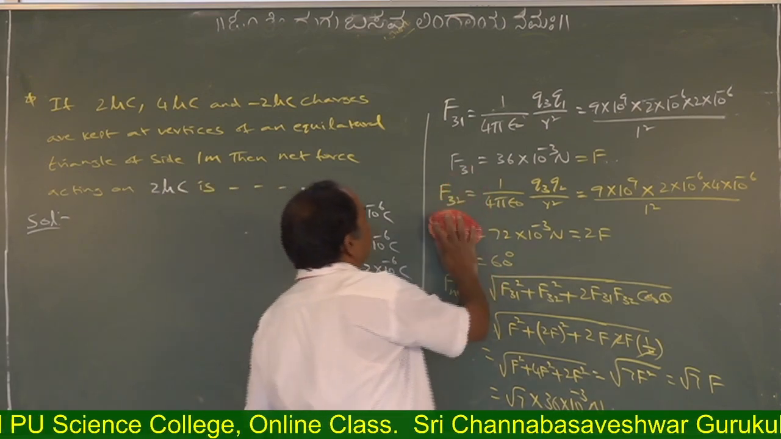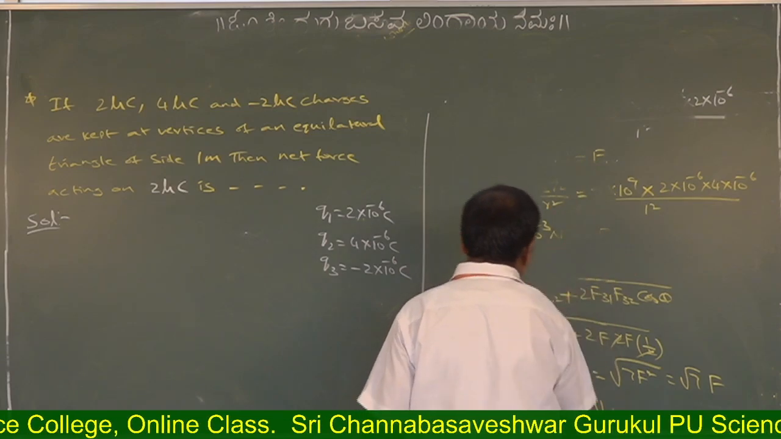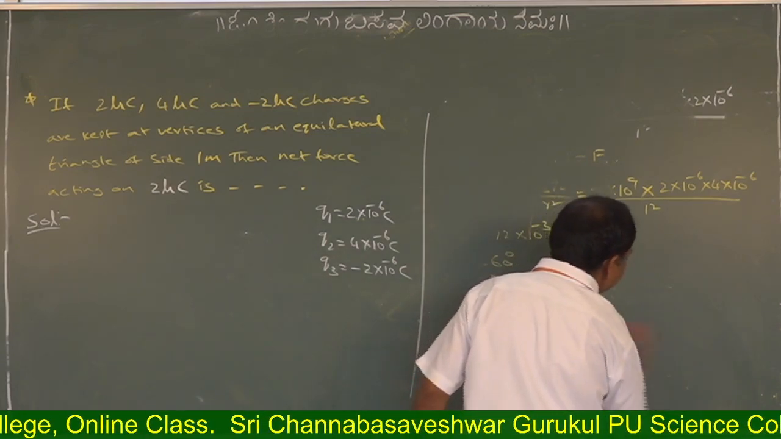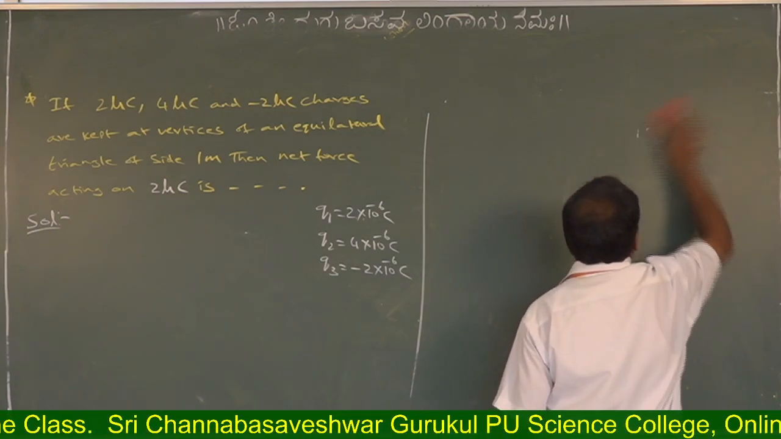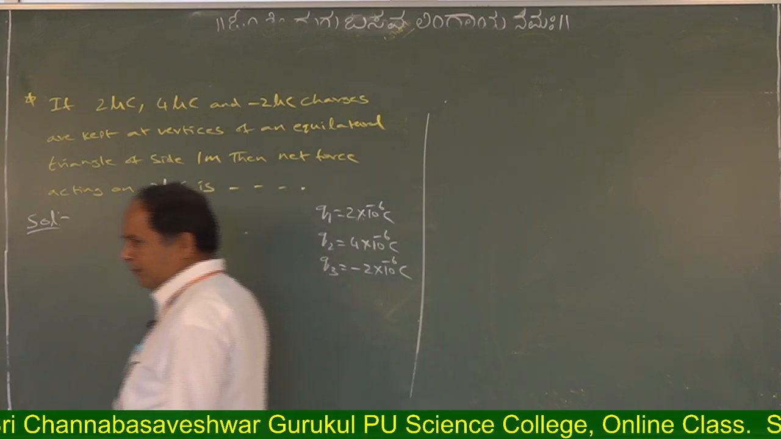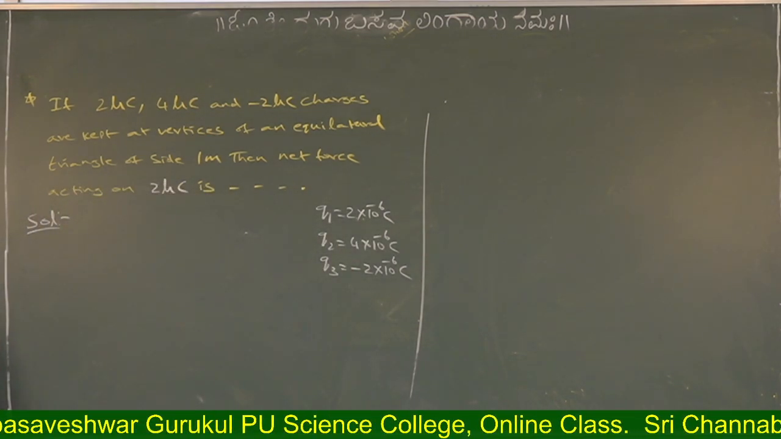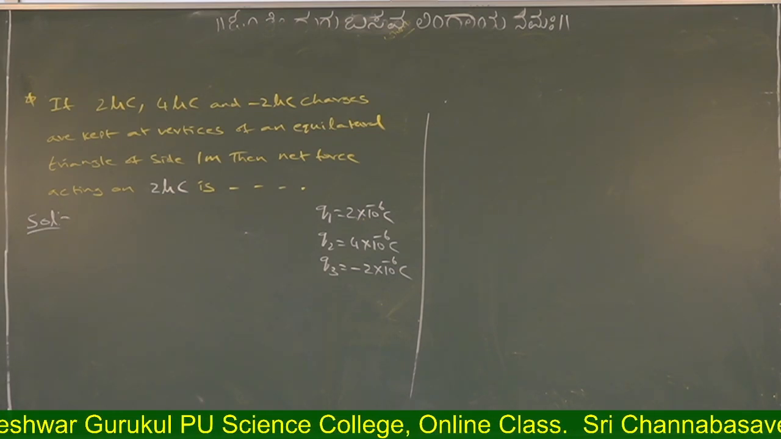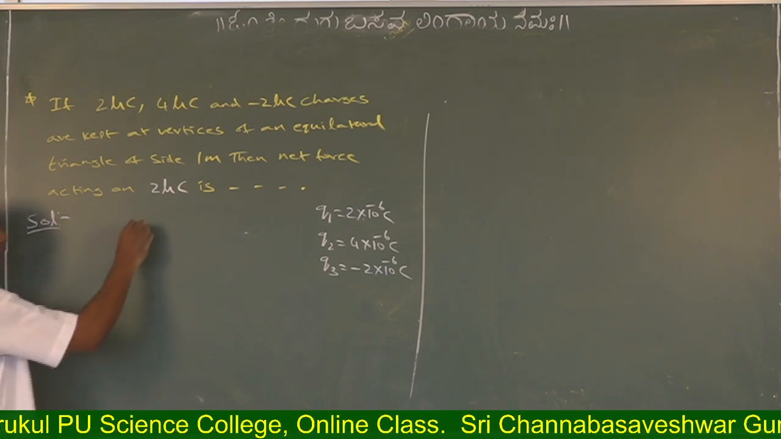Same charges, but what is changed? The force acting on the charge changed. Force acting on 4 microcoulomb, we got 72 into 10 to the power of minus 3 Newton. Force acting on minus 2 microcoulomb, we got 36 root 7 into 10 to the power of minus 3. Now we may see here, what is this one?